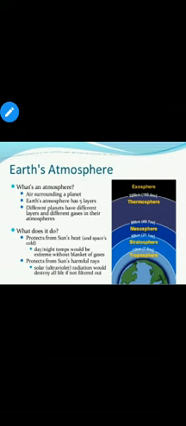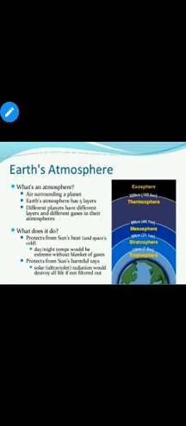Basically, it provides oxygen to living beings, both to the plants and the animals. It maintains the temperature on the earth, which gives us survival conditions for living things. Also, it protects us from the harmful radiation coming from the sun, that is the ultraviolet radiation.